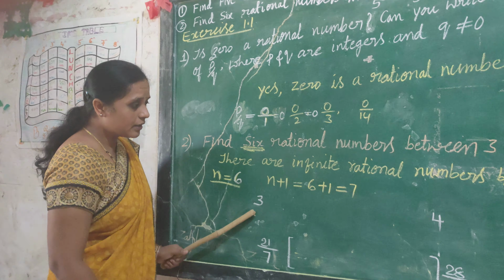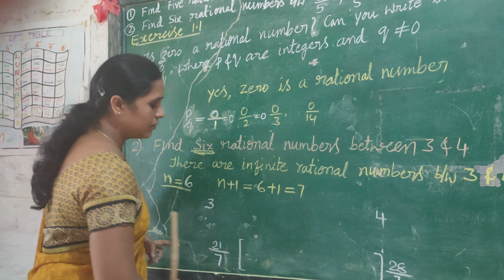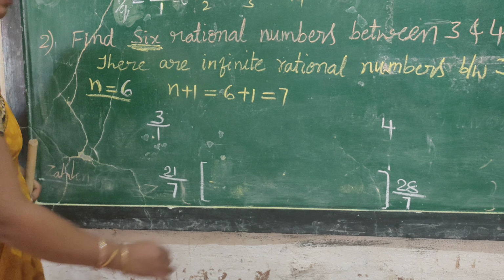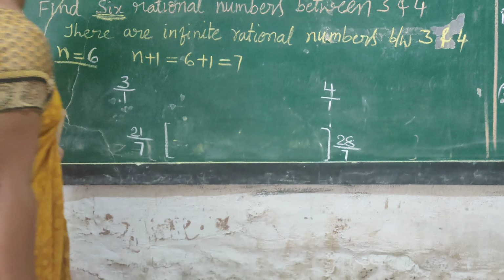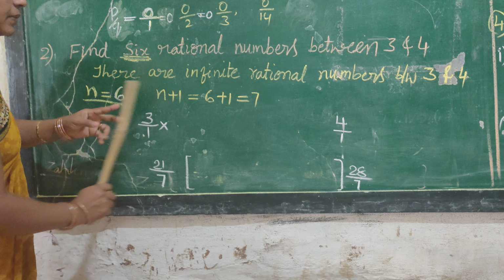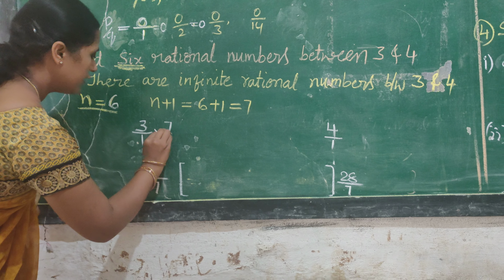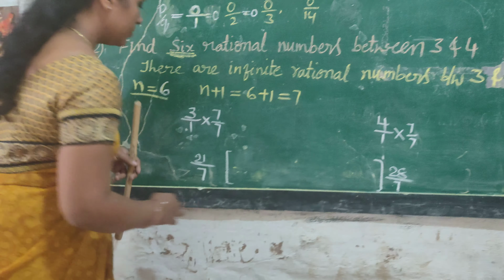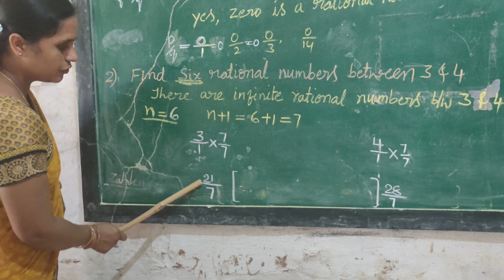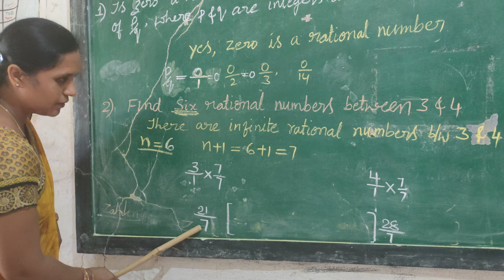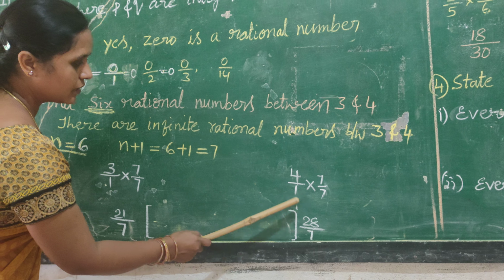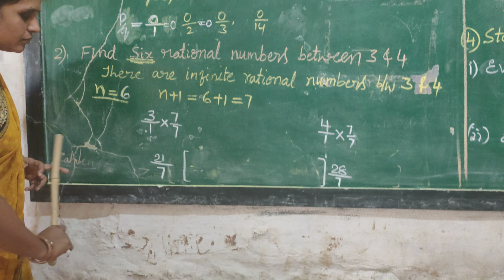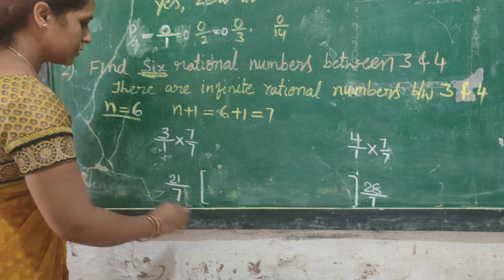Now, write the numbers in between 3 and 4. 3 can be written in the form of 3 by 1. 4 can be written in the form of 4 by 1. You can multiply and divide by this 7. Here also multiply and divide by 7. You get 3 sevens is 21, 1 seven is 7. 4 sevens is 28, 1 into 7 is 7. You can observe this one. The denominator remains the same. That's why you can write other numbers.